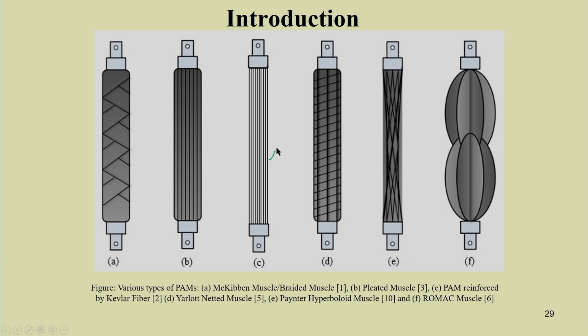Then you can have the Yarlott netted muscle, then the Paynter hyperboloid muscle, this is the hyperboloid muscle, you can see this hyperbolic shape. Then we have this Romac muscle. So, there are several different pneumatic artificial muscles.